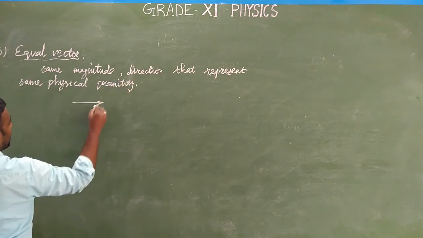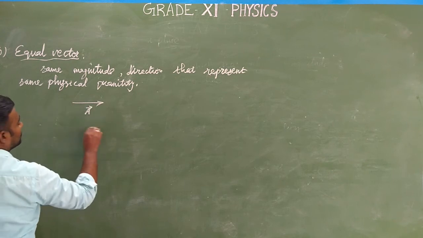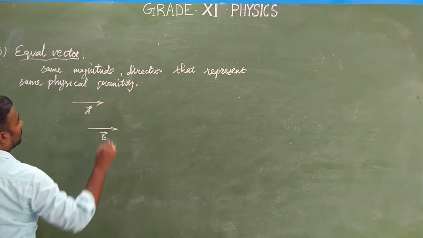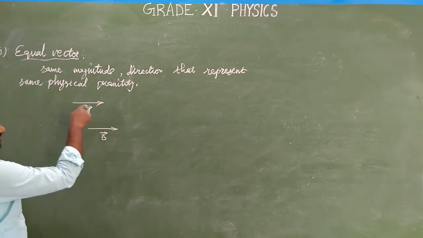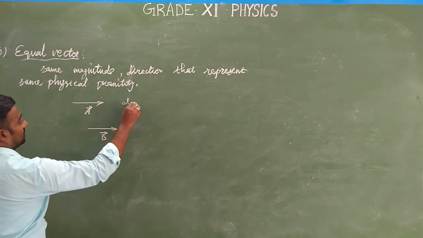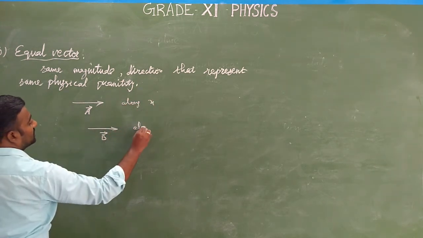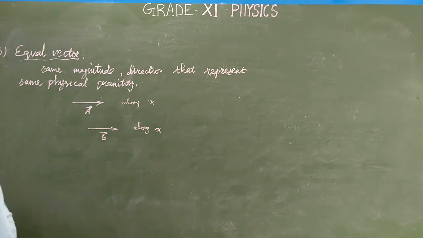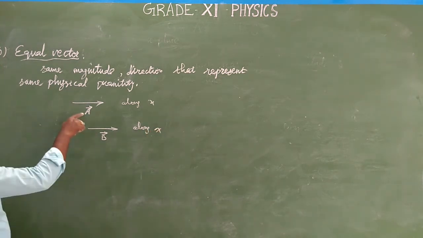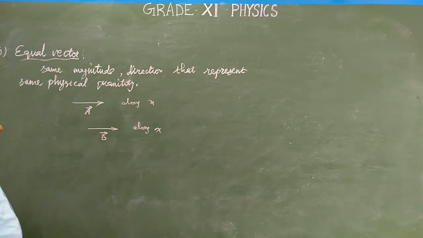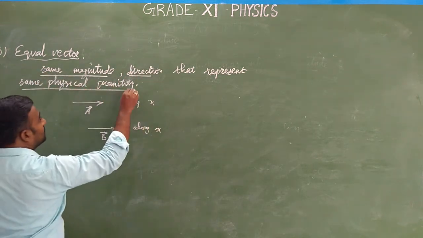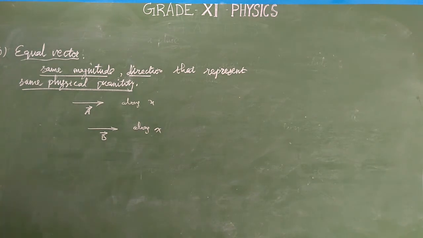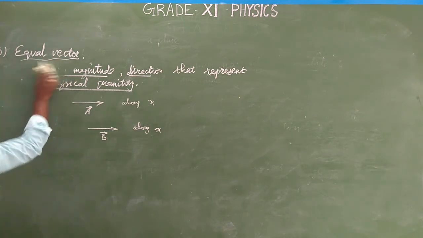So this is a vector A. Similarly, another vector B is there. Both vectors have the same magnitude and direction, and both act along the x-axis, and they represent the same physical quantity. If this represents force and this also represents force, then they are called equal vectors. So equal vectors are nothing but same magnitude and direction representing the same physical quantity.